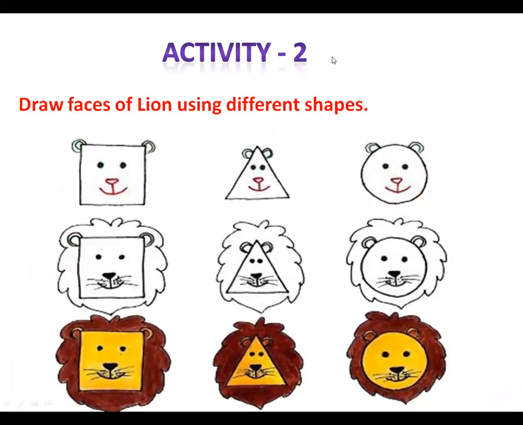You can draw different other things also. And in activity 2, I've shown you how you can draw different faces of lion with different shapes. Here you can draw the lion's face using square shape. Here you can use triangle shape and here you can use circle shape. So I hope you all will enjoy these activities. And do find objects of different shapes in your home and tell about them to your moms.